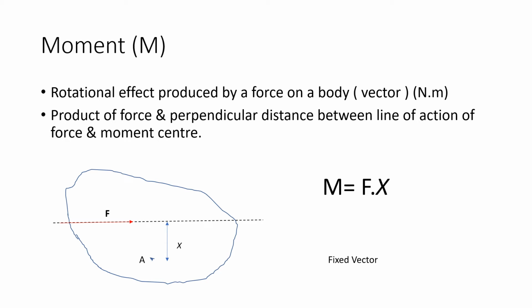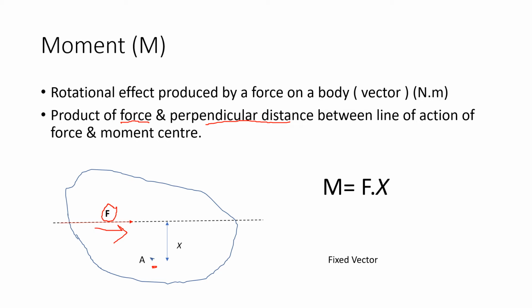Let us see, there is a force F, and there is some body here, point A. It will produce a rotational effect on the body. The direction of the force is this, at a distance x. So it is also termed as the product of force and the perpendicular distance between the line of action of the force and the moment center. The moment center is here at point A.